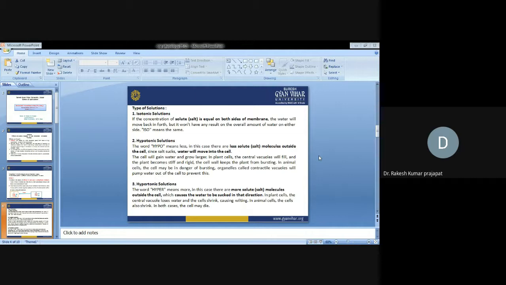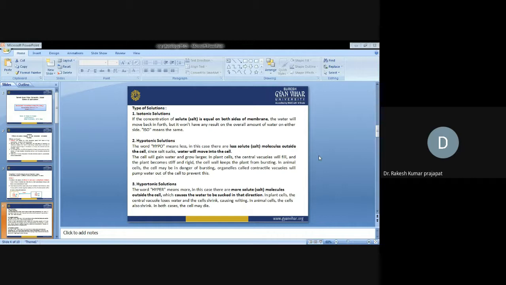Hypertonic solution: the word hyper means more. In this case, there are more solute molecules outside the cell. This causes water to move in the other direction. In a plant cell, the central vacuole loses water and the cell shrinks, causing wilting.